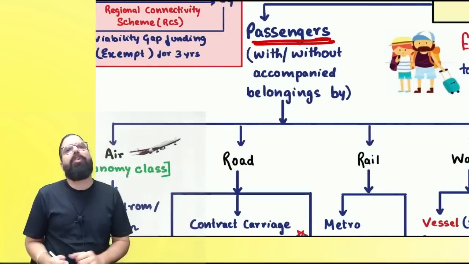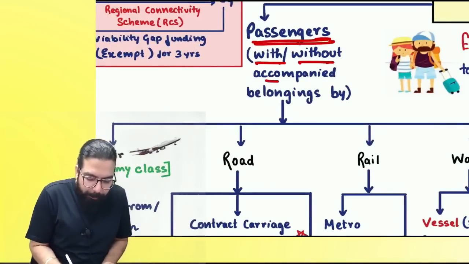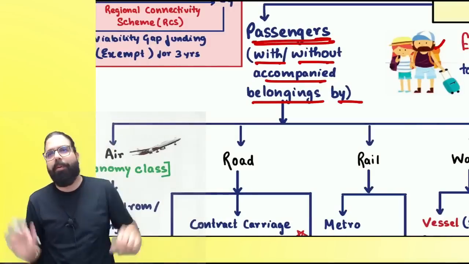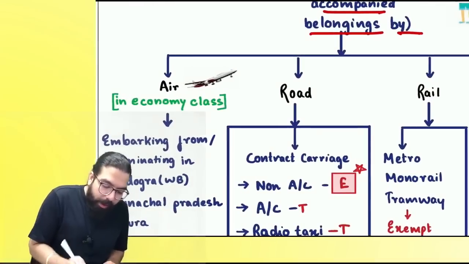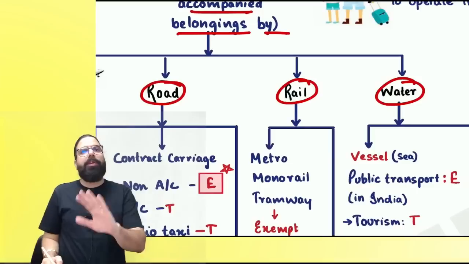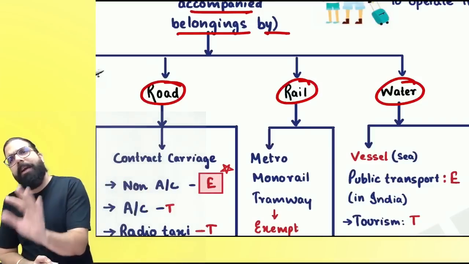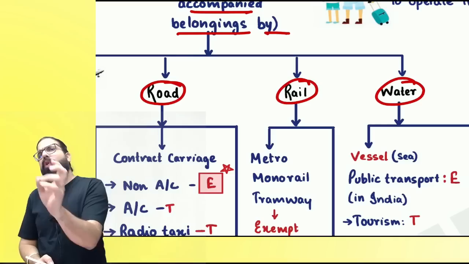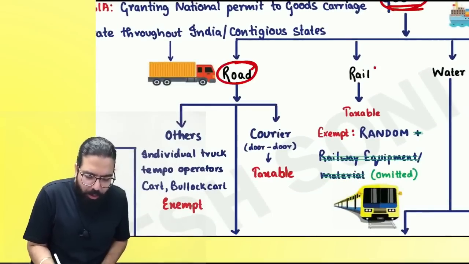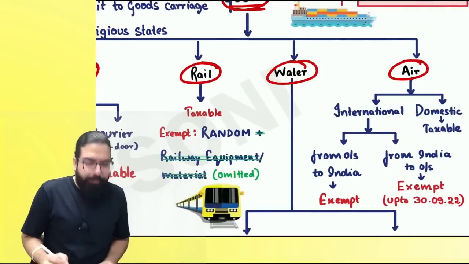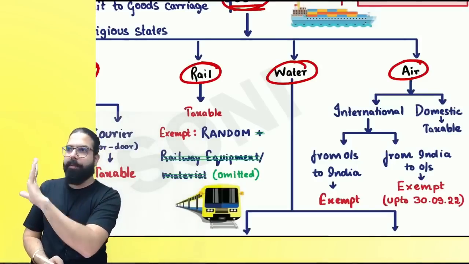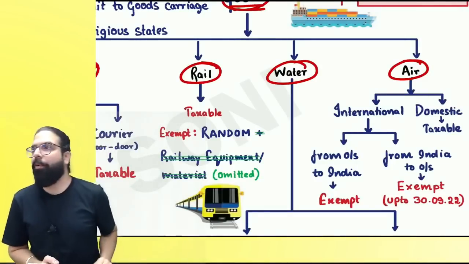Whenever transportation is of passenger with or without accompanied belongings, means they can have bags, they don't have bags, no problem. Can I go ahead, everyone? Now, that can be by air, road, rail, or water. Transportation of passenger can be done by air, rail, road, water. Then, Baba, goods transportation also can be done by road, rail, water, air. Are we clear, everyone? This chart, one question should come. 1 mark, 2 mark, something. Because there are a lot of small amendments. Can I go ahead, everyone?